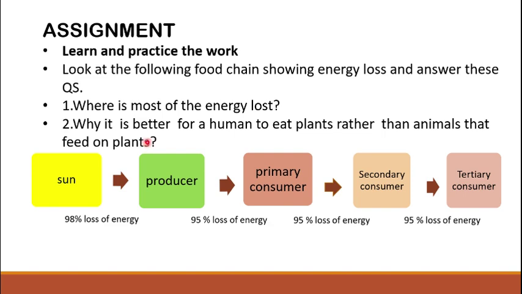Question number 2, why is it better for a human to eat plants rather than the animals that feed on plants? This is just because of the inefficient transfer of energy. So the shorter the food chain, the more energy a human can get, or the closer to the producer, the more energy we can get. So you have to do these questions.